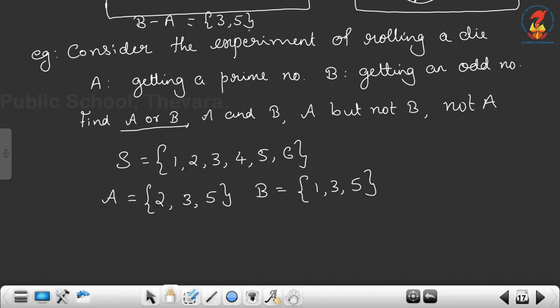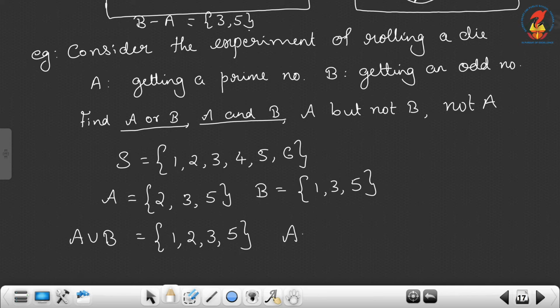Find A or B. The notation for A or B is A union B. A union B means all the elements you have to write: {1, 2, 3, 5}. Then A and B, the notation is A intersection B, the elements common to both. So A intersection B is {3, 5}.